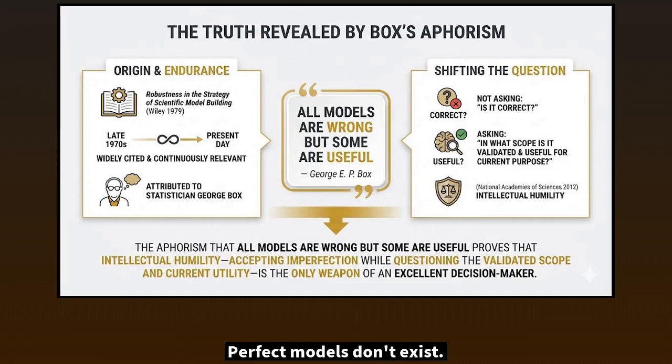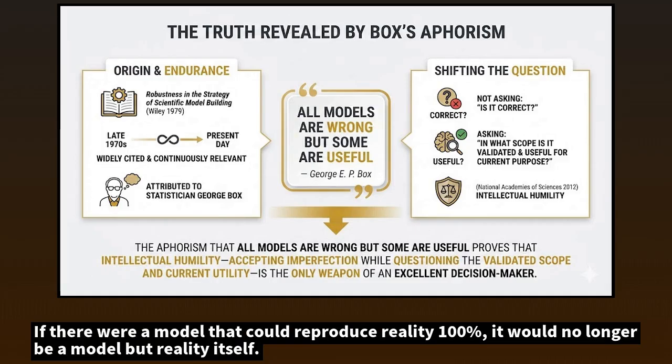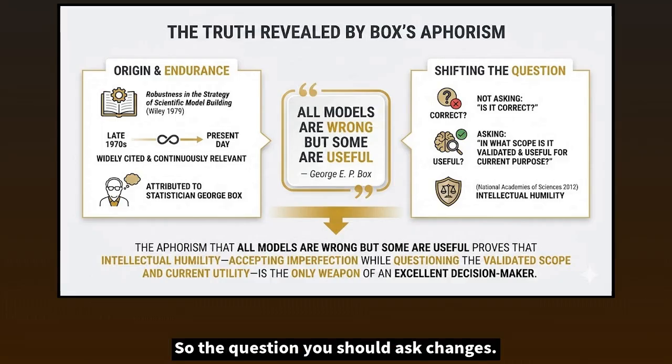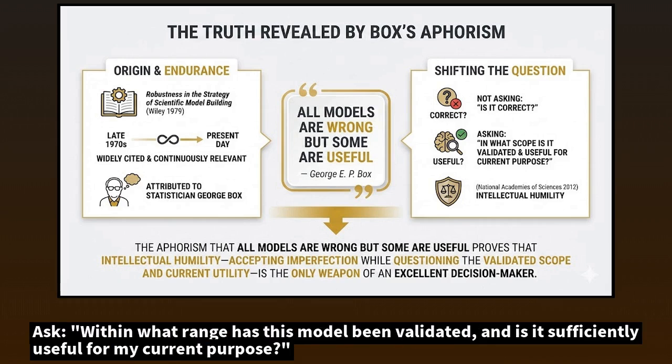Perfect models don't exist. If there were a model that could reproduce reality 100%, it would no longer be a model, but reality itself. So the question you should ask changes. Is this model correct? Alone isn't enough. Ask, within what range has this model been validated, and is it sufficiently useful for my current purpose?